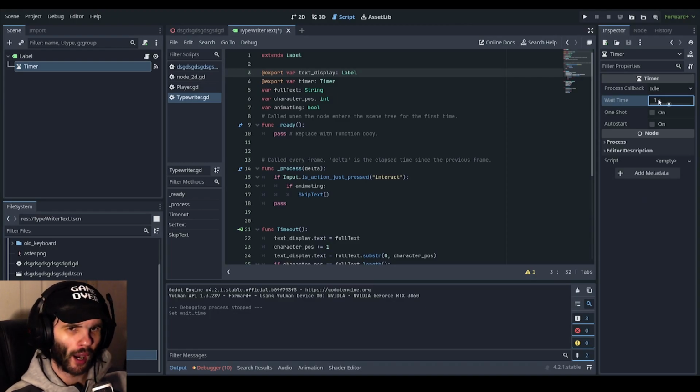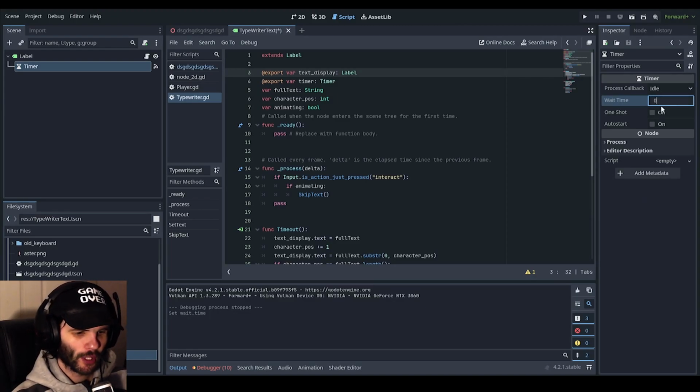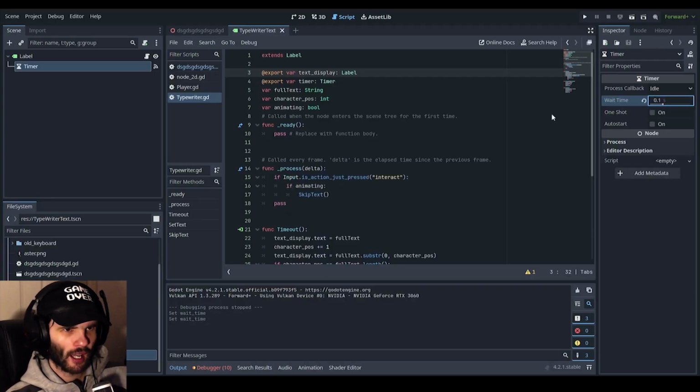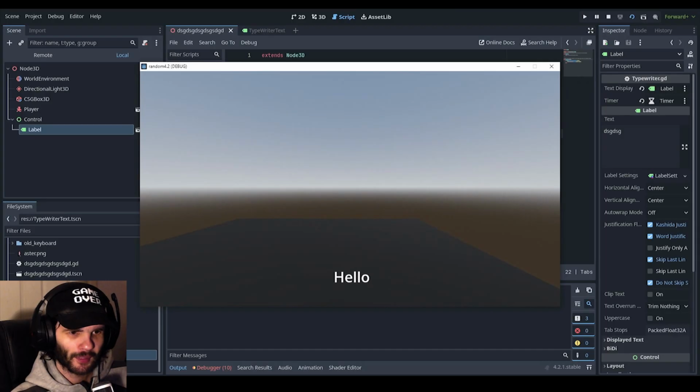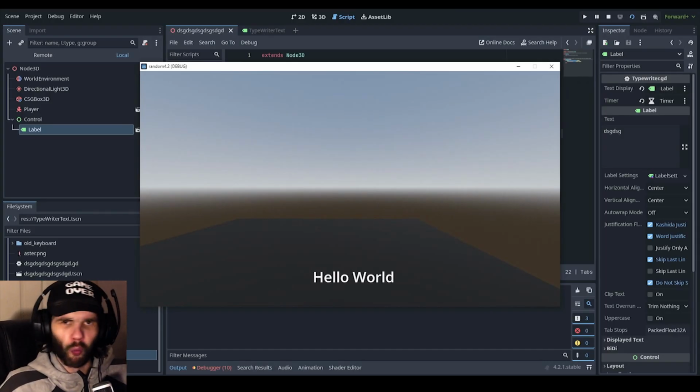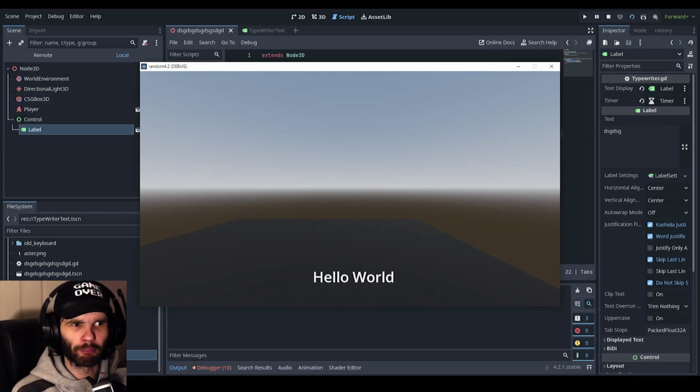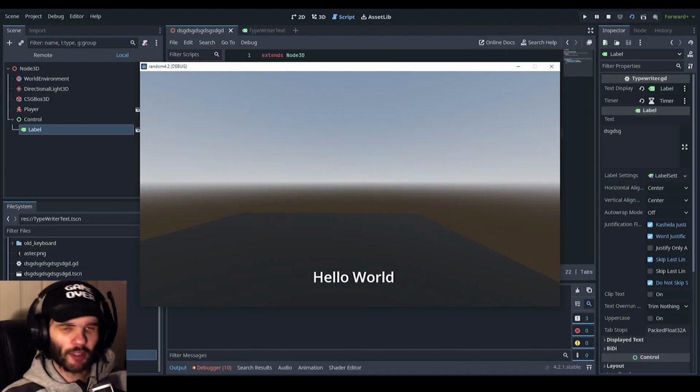I'm not entirely sure why, but if you put it to 0.1, then the animating is just fine. Again, I'm not entirely sure why it's like that, but at least you now know that it needs to be below 1 second. Apparently. But the reason why I'm changing the timer is so I can show you this.